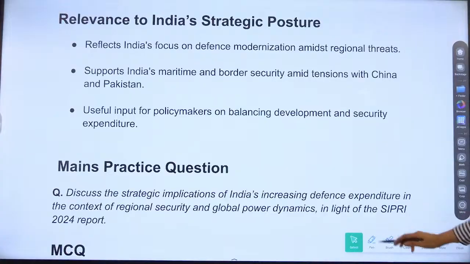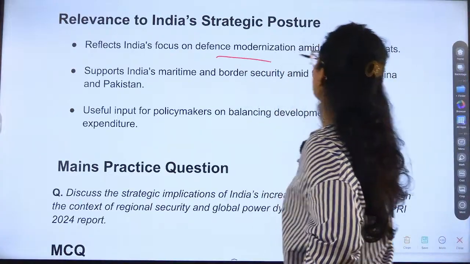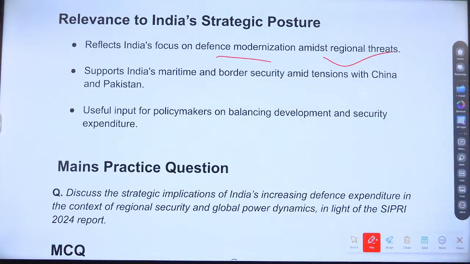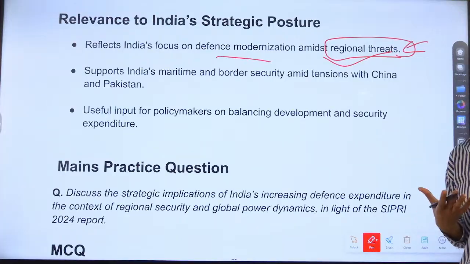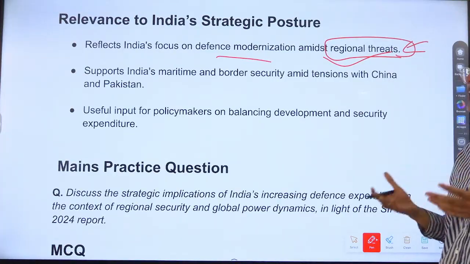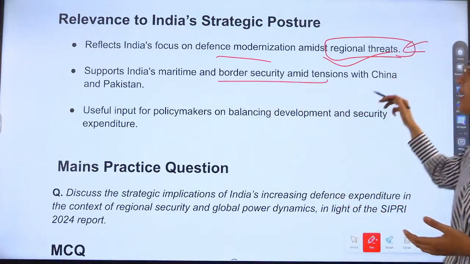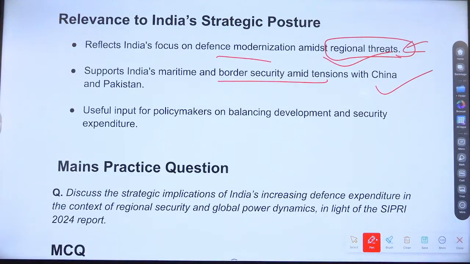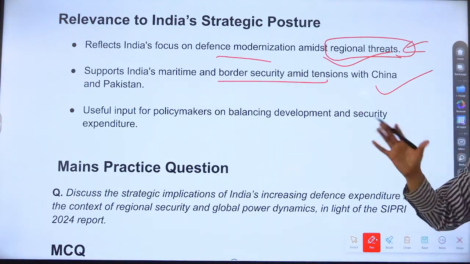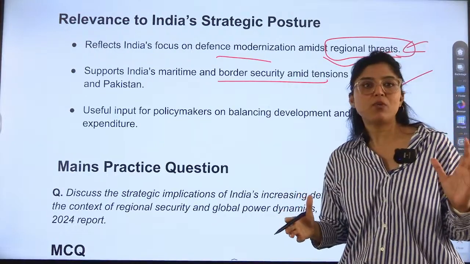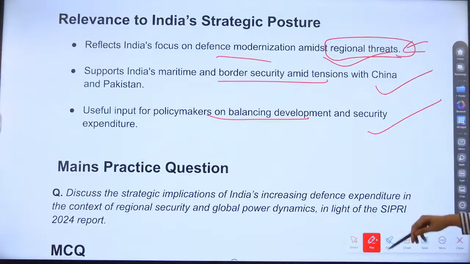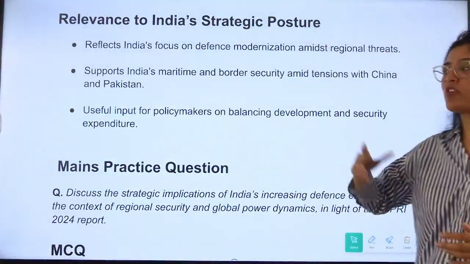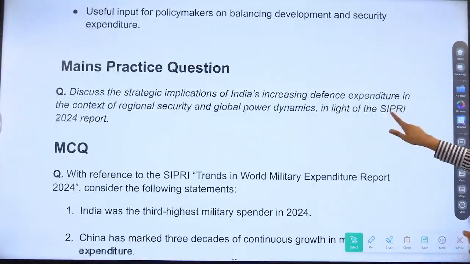Okay, now reflects India's focus on defense modernization. So modernization is also happening, and regional threats are also there, which is why we are doing the modernization. We are getting ourselves ready. Supports India's maritime and border security amid tension with China and Pakistan. So our neighbors are our what? Damage. Useful input for policy makers. This will be very useful for the policy makers, right?